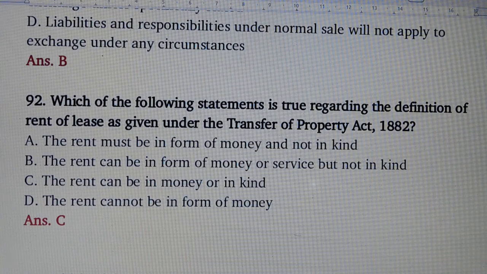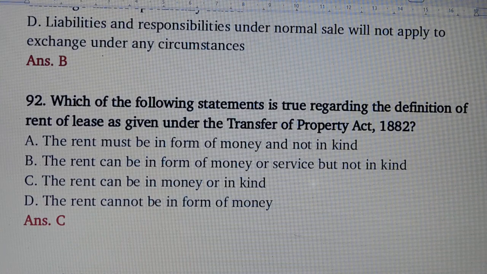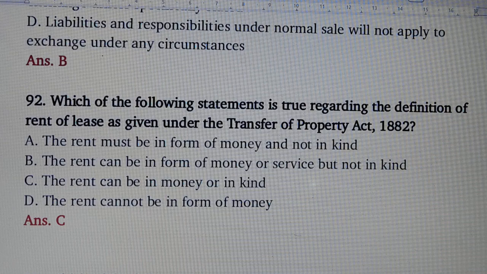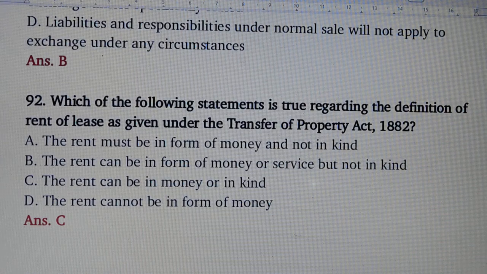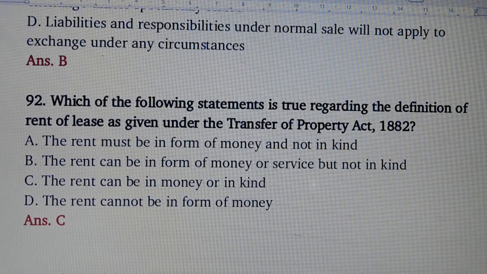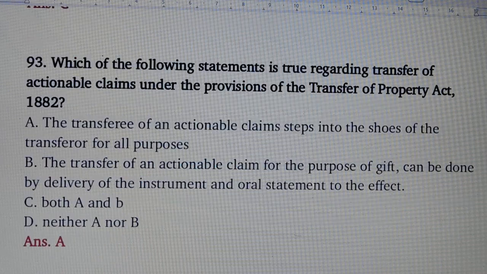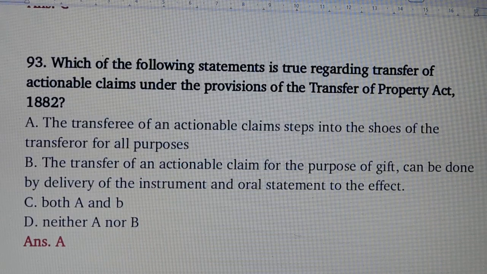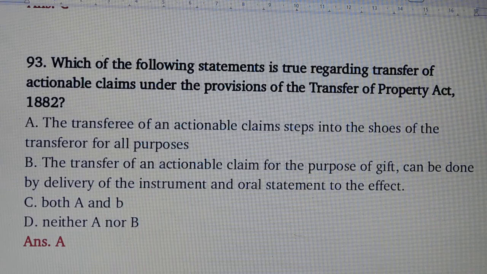Question number 92. Which of the following statements is true regarding the definition of rent of lease as given under the Transfer of Property Act? Answer is option number C. The rent can be in money or in kind. Question number 93. Which of the following statements is true regarding transfer of actionable claim under the provision of the Transfer of Property Act?